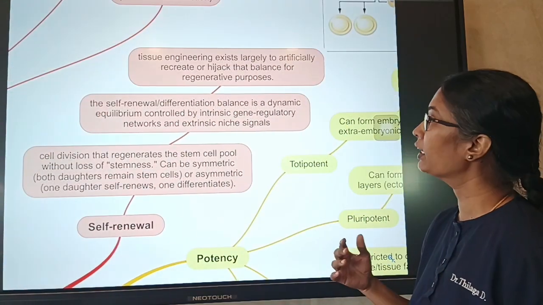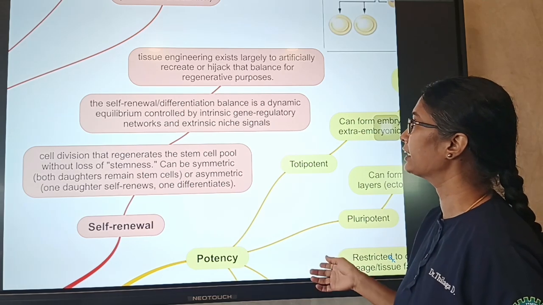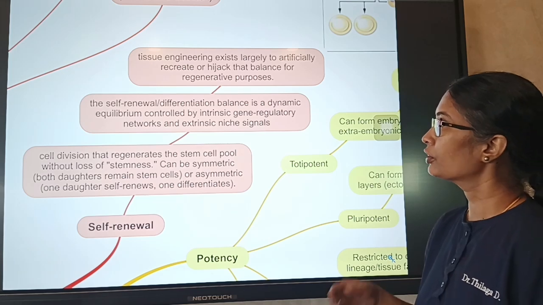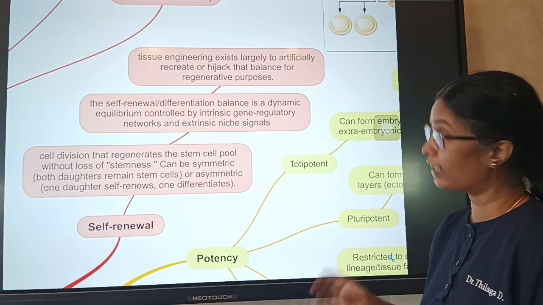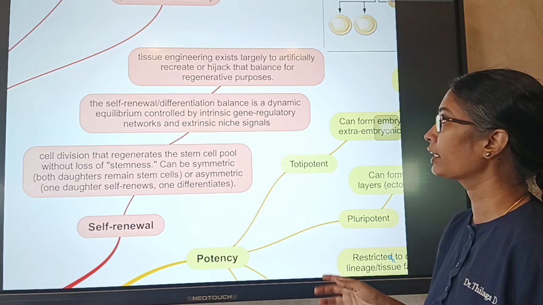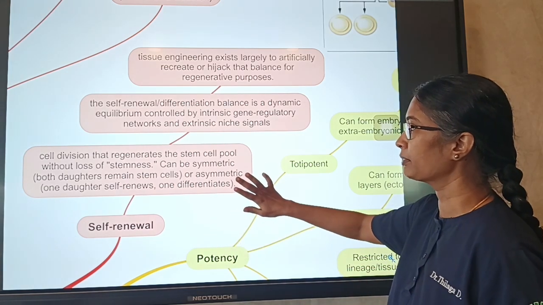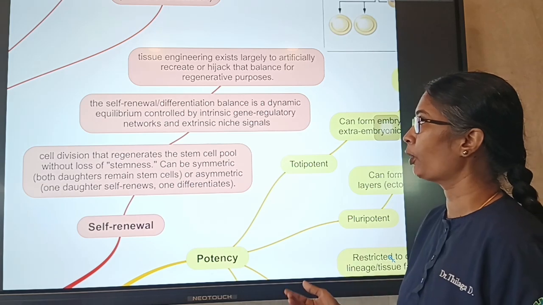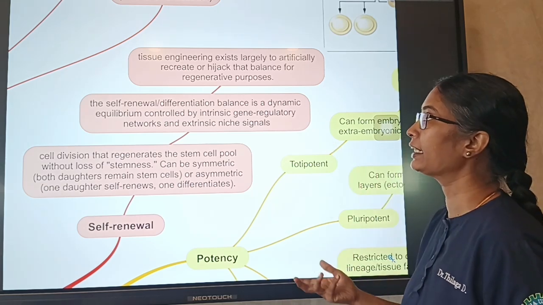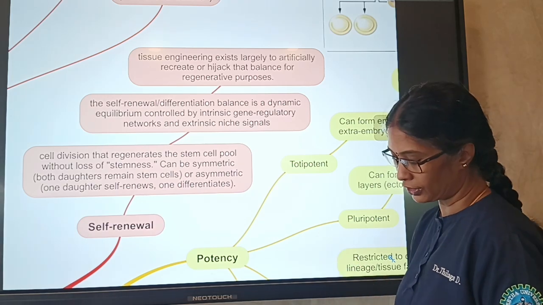So the self-renewal or differentiation balance is a dynamic equilibrium controlled by intrinsic gene regulating networks and extrinsic niche signals. Tissue engineering exists largely to artificially recreate or hijack that balance for regenerative purposes. The self-renewal property of the stem cells and its differentiating property have to be balanced, and it has to be artificially recreated in tissue engineering. So this plays an important role in the field of tissue engineering.